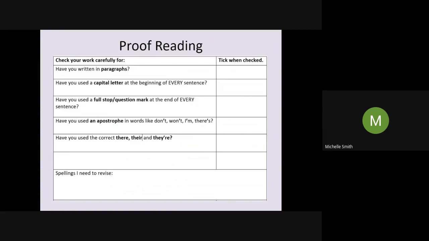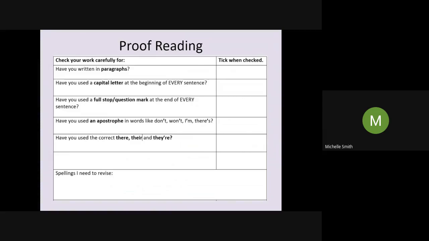Have you got things like apostrophes if you've shortened down any words like don't or won't or I'm or there's? Really, when you're writing a formal letter, we shouldn't be shortening down words. Remember, we should be writing the full form. So we should be writing do not, will not, I am, there is, for example. But if you have shortened down any words, just make sure that you've at least got the apostrophe to show where you're missing out the letters.